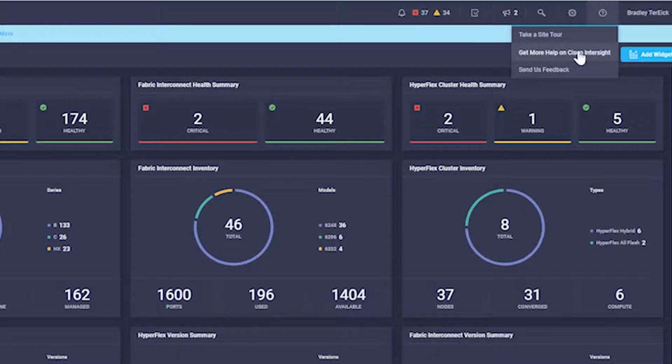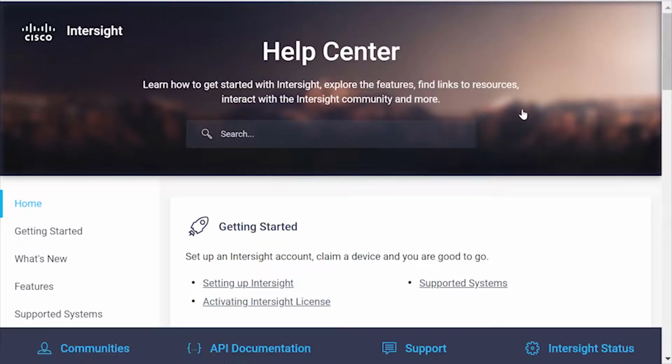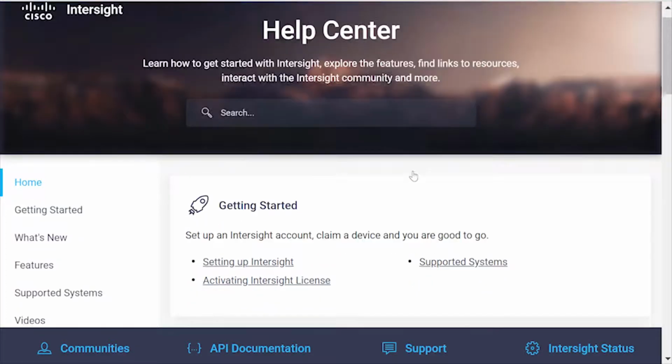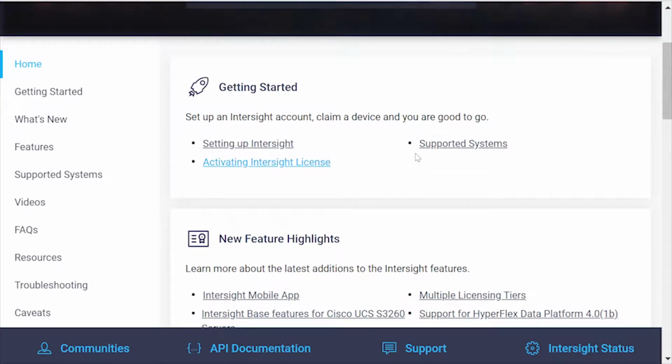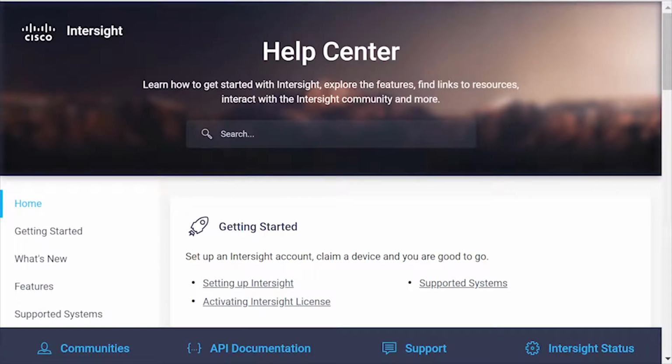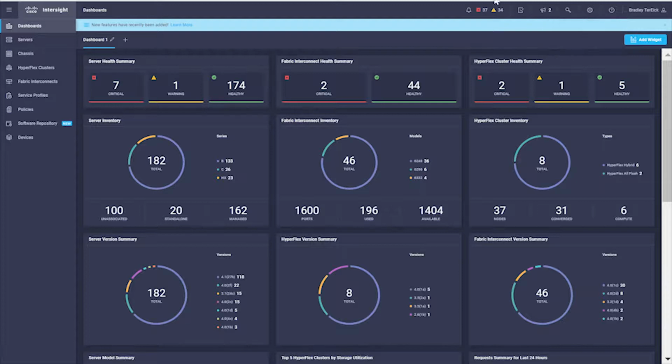But if I want to drill into the help, I can get a very robust experience in this help section. This help is updated regularly, so with every new feature, we actually update the help so that it's a living document. If I want to see when we release new capabilities or features, if I drill into this features section, it will show me a breakdown of what capability was released when. I'm not going to go into that right now, but just know that that's there, and I would encourage you to use it as you're getting familiar with Intersight.